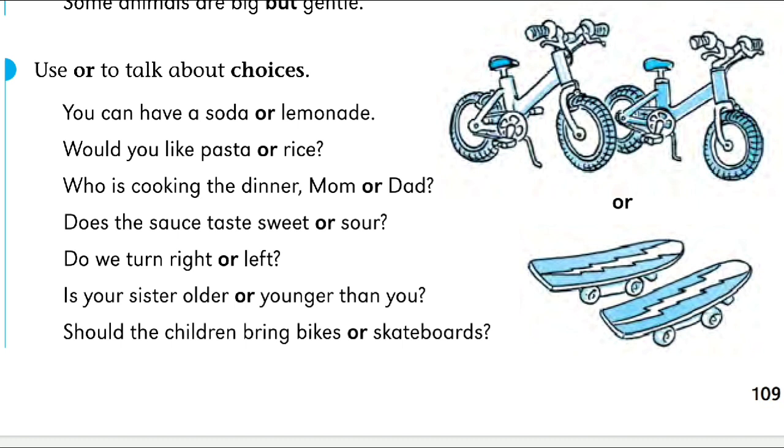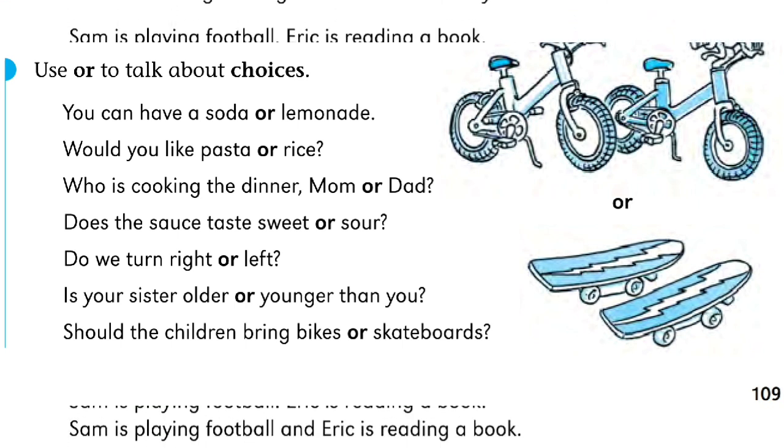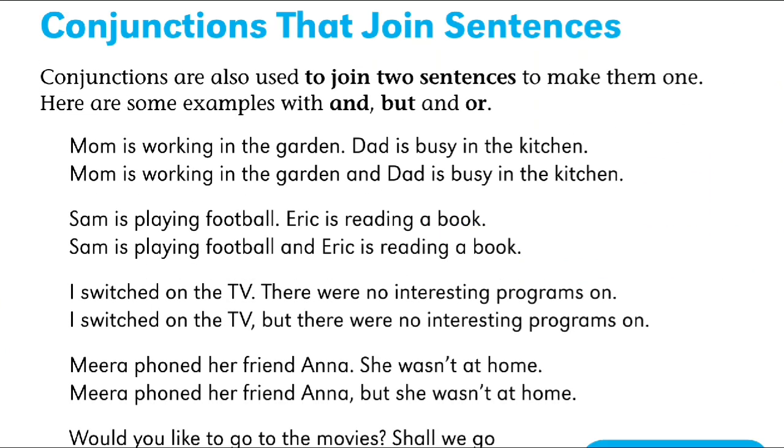So now we will move to a few critical conjunctions in the next part. In the start I told you that conjunctions also join sentences. How? Let's see. And, but and or we will use to join sentences, not only things. Mom is working in the garden.